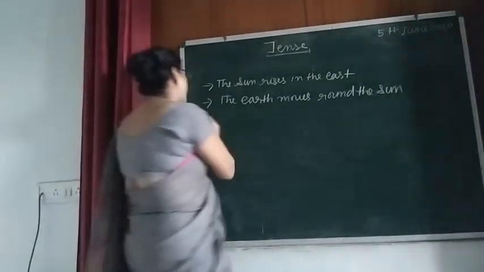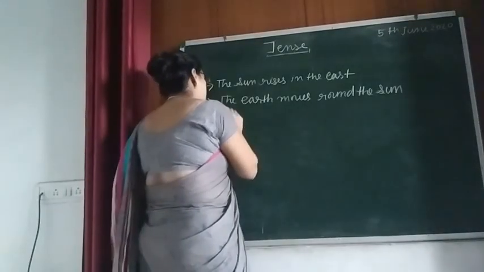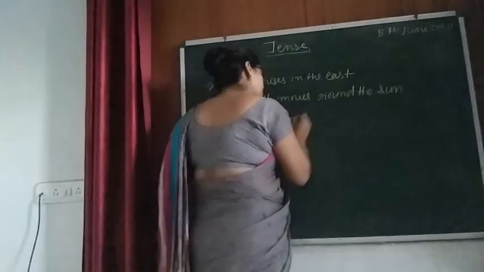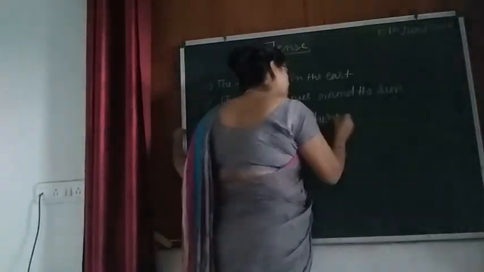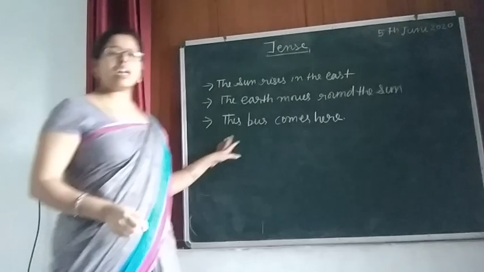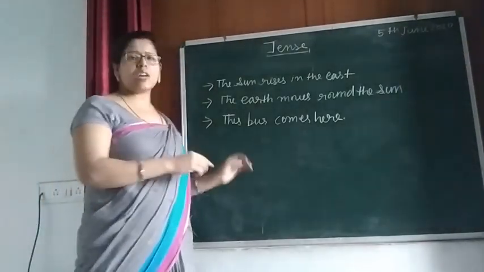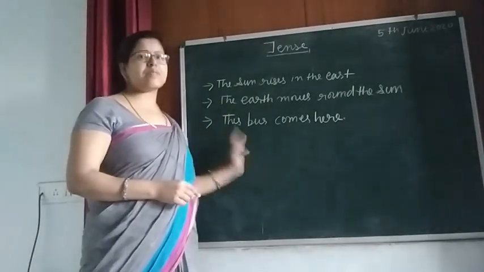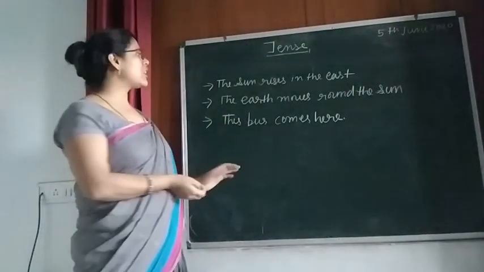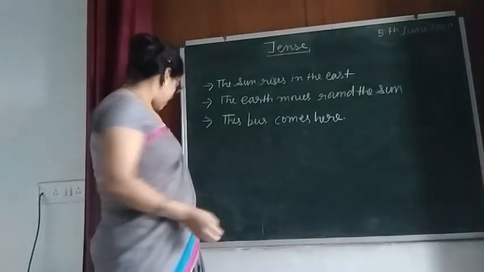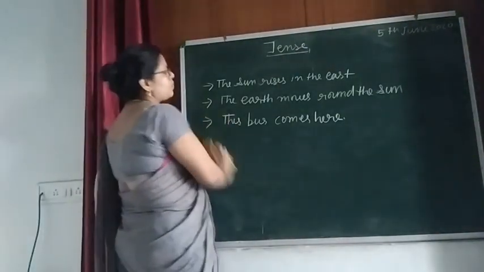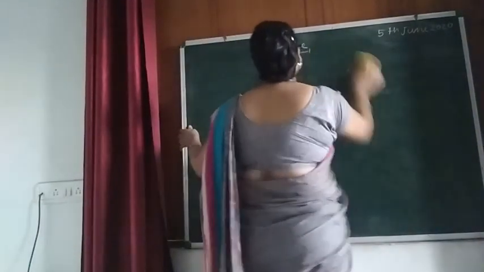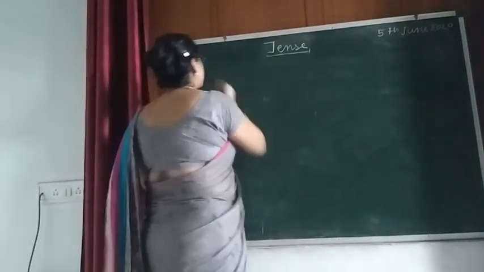But I told you this tense is used to express universal truth as well as some facts. Suppose that this bus comes here. That is, every day you are getting this bus here only. That is why I have translated this sentence in simple present. I think now everything is clear. Okay. Now I'm going to start the next type, and the next type is present imperfect tense.